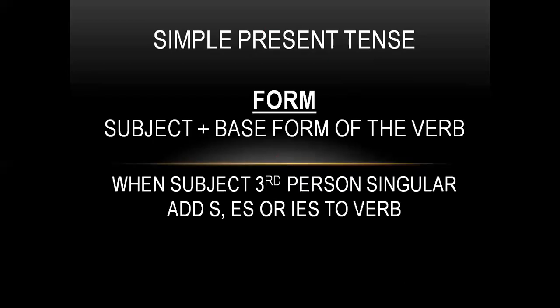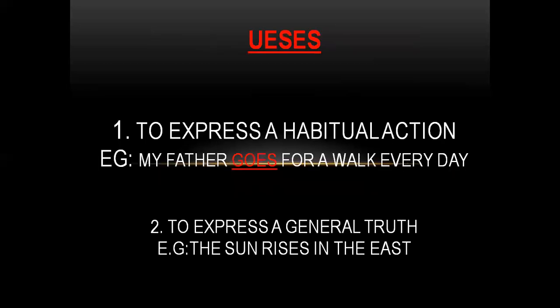You can see the format here: subject plus base form of the verb, and when the subject is third person singular, we will add s, es, or ies to the verb. And what are the uses? For what purpose are we using this tense? The uses are to express a habitual action and to express a general truth. Any confusion? Okay.